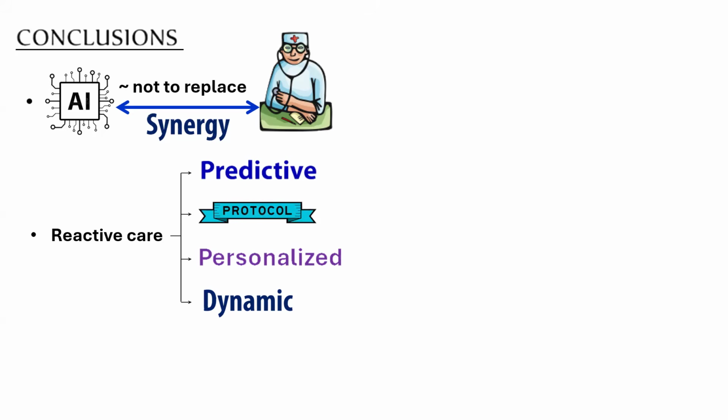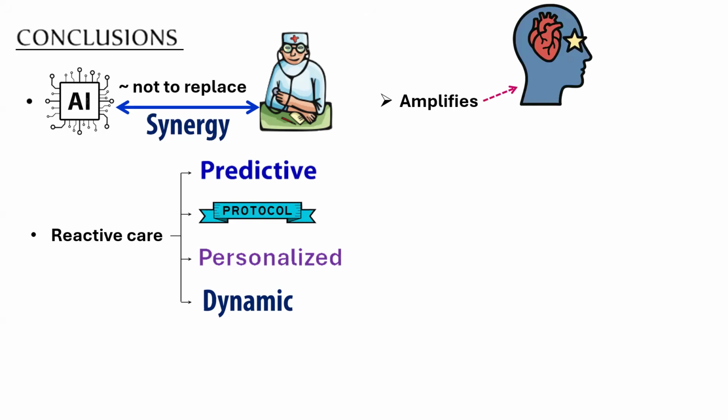So these are the four salient aspects in which AI can help: being predictive, helping us deliver protocolized management, personalizing the care to the different phenotypes of the host, and being dynamic. Because sepsis is not a static condition, calibrating to the dynamic changes that happen in sepsis is where AI can be assessed. And AI should be looked at as amplifying clinical intuition and computational foresight. So one has to look at AI as an amplifier of clinical intuition and computational foresight.